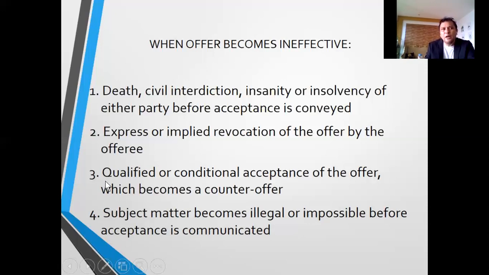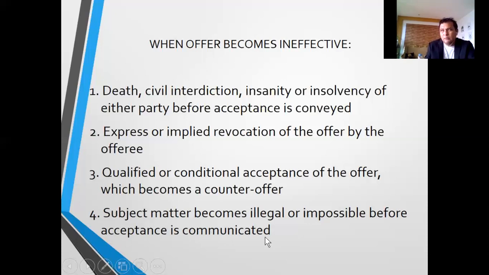The offer becomes ineffective. Number 4, when the subject matter of the object becomes illegal or impossible before acceptance is communicated. Let's say, for example, you are offering to buy 100 million pesos worth of firecrackers before New Year's Day.